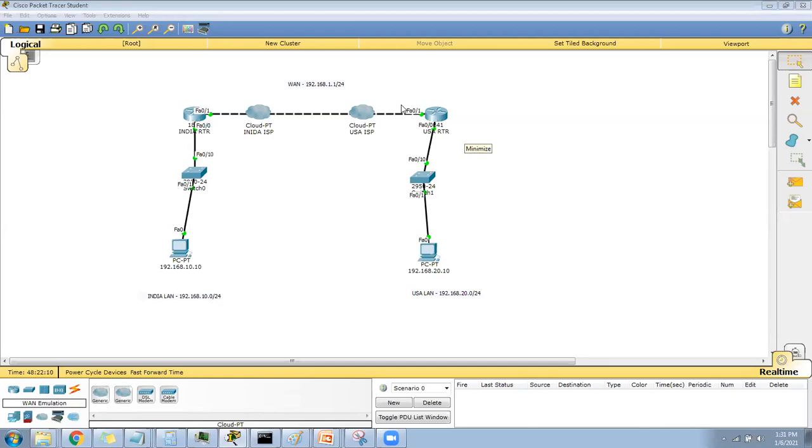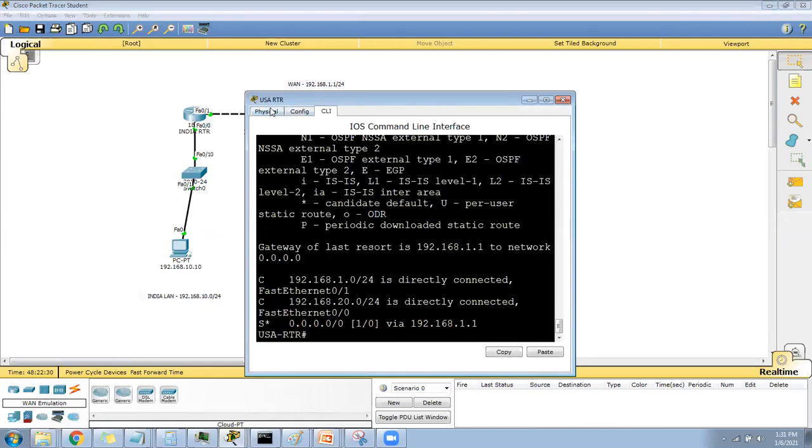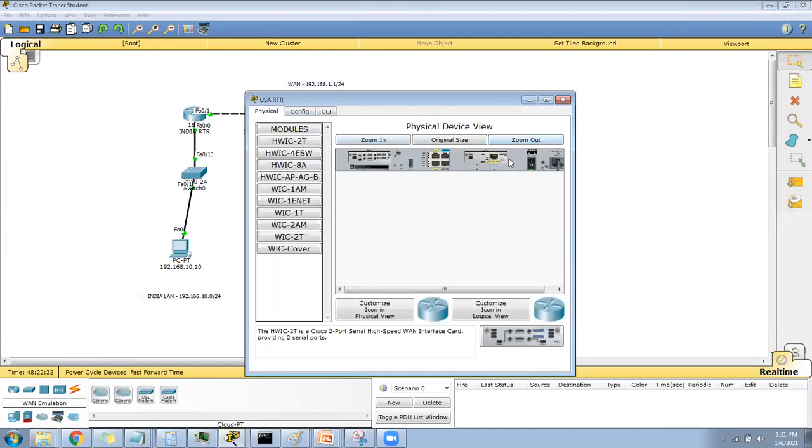Okay, fine. Static route and default route we have seen. The next is dynamic routing. Before reaching dynamic routing, let's say you are increasing your network. Yesterday we added one NIC card.